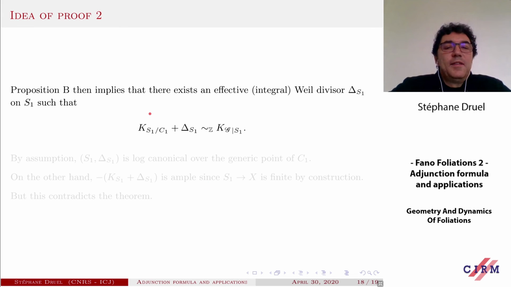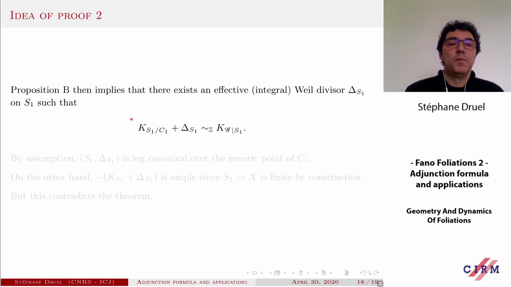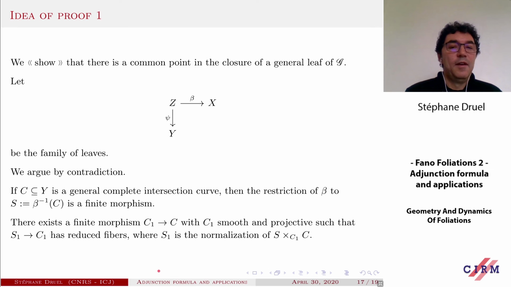And now again, you apply this famous proposition B. So proposition B is the extension from a variety to the normalization, the Seidenberg type extension, to conclude that there exists an effective integral Q-divisor delta S1 on S1 with an adjunction formula, say, so the relative canonical class plus delta S1 is the restriction of the canonical class of G to S1. Here, if you remember, there should be a minus ramification divisor of this morphism here, but by construction, S1 to C1 has reduced fibers, so there is no ramification divisor, and this is the reason why we perform this base change here.